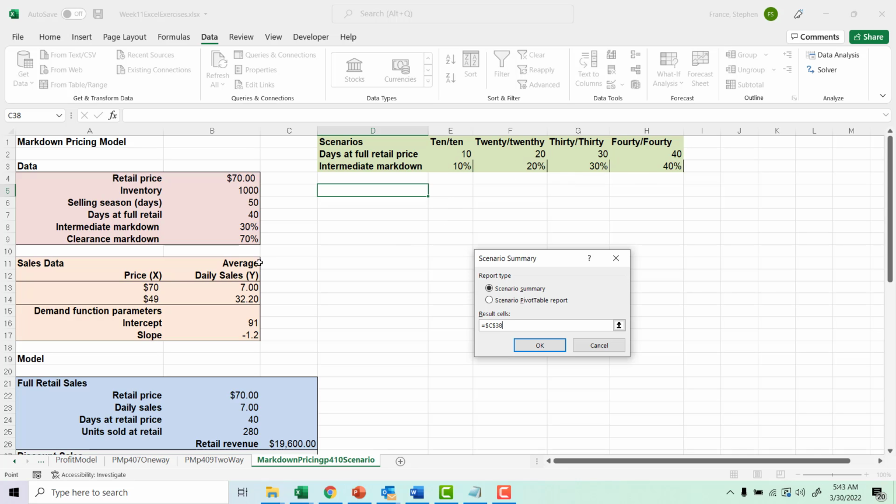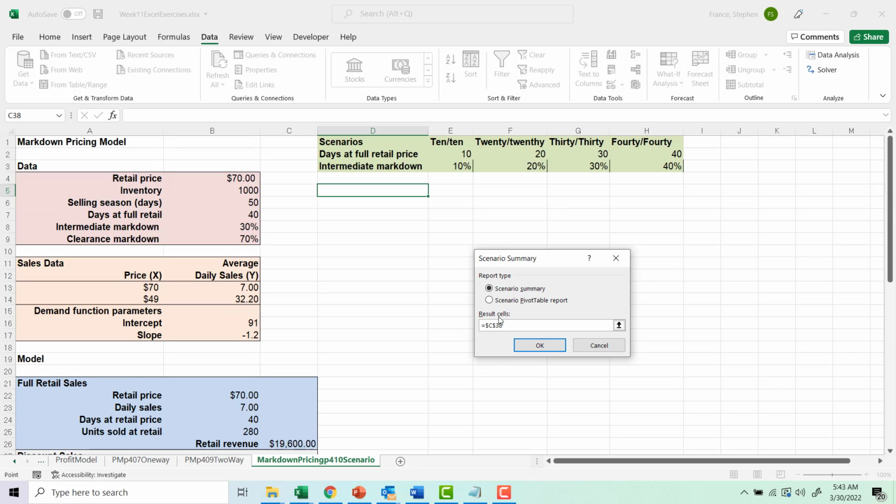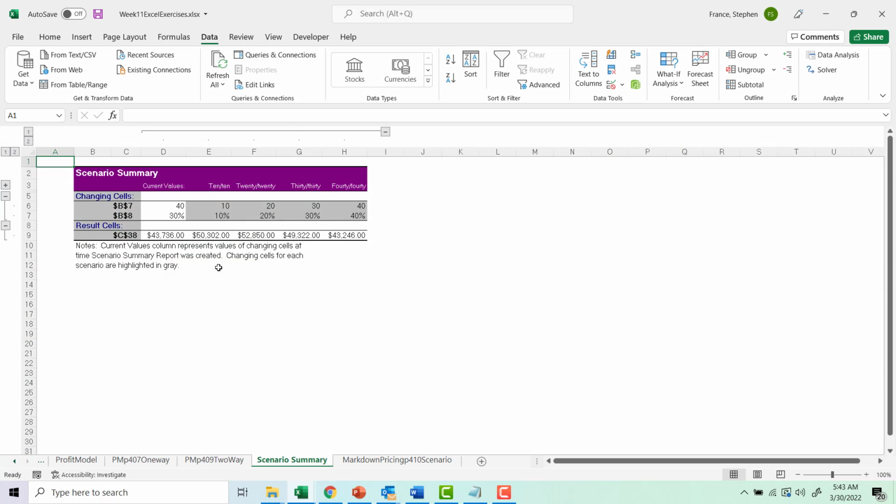So to summarize, we have days at retail, intermediate markdown. We give 4 different scenarios using the scenario manager. And then we want to find the revenue for each of these scenarios, which is in C38. And we're going to have it in a scenario summary. Click OK. And here we go.